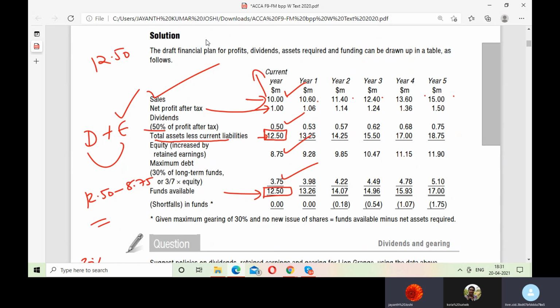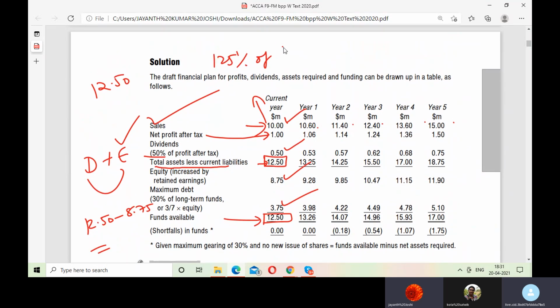What you got is 125% of your sales, correct? Please focus. 125% of your sales was 12.50. This, you said, is equivalent to debt plus equity, or total assets less current liabilities. And that much you're having in your hands here or not? We have it.